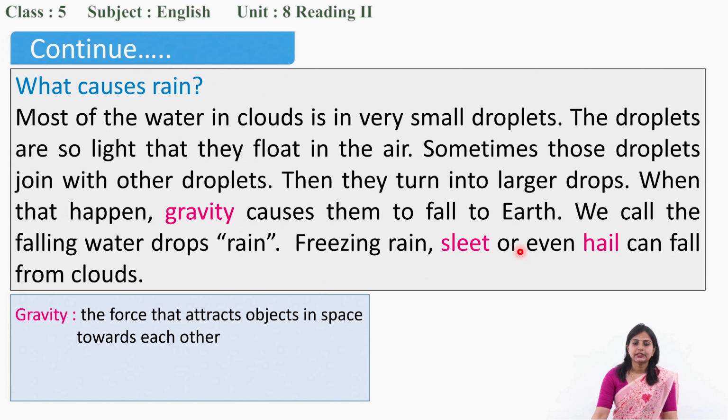So that causes them to fall to earth. We call the falling water drops rain. That is how rain falls.